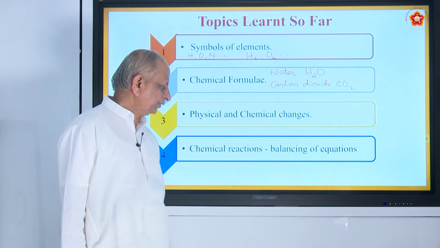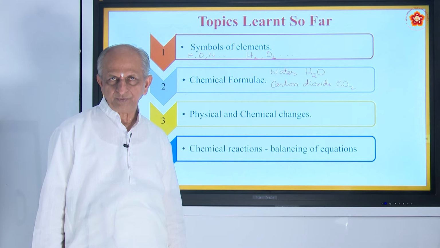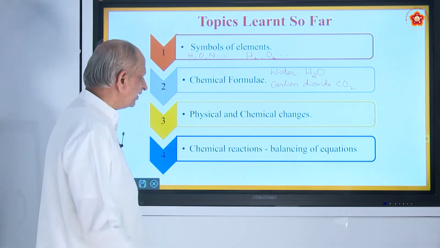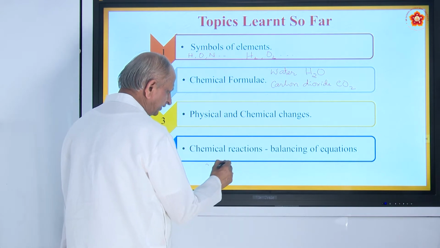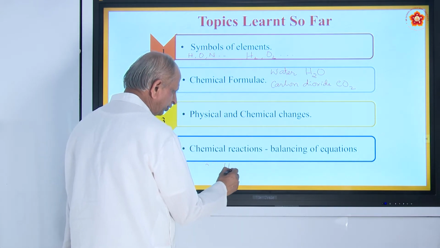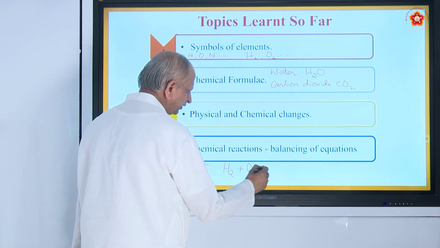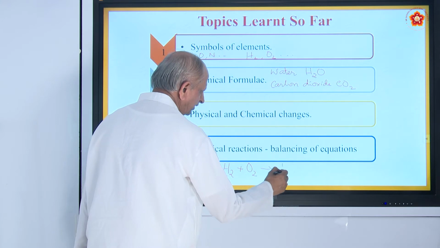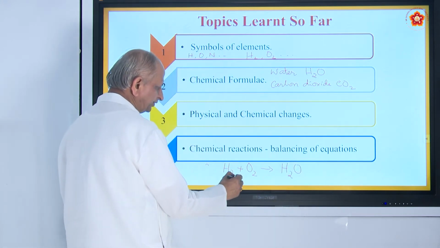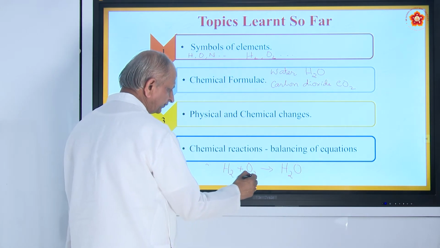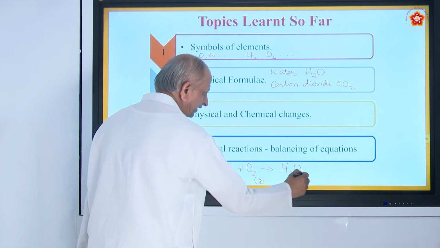Also, we have studied about chemical reactions. Many reactions, like formation of water. In the case of water, you have two elements, namely hydrogen and oxygen. They are two gases. They combine to form what is called water. Hydrogen is a gas, oxygen is a gas, water is a liquid.